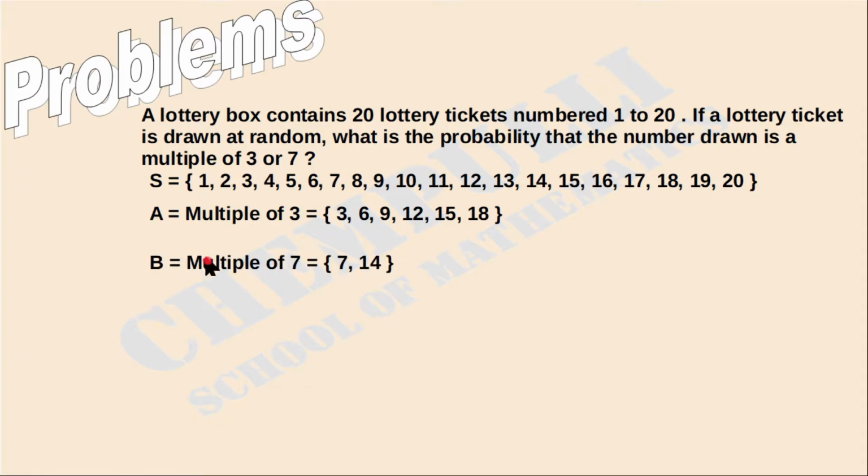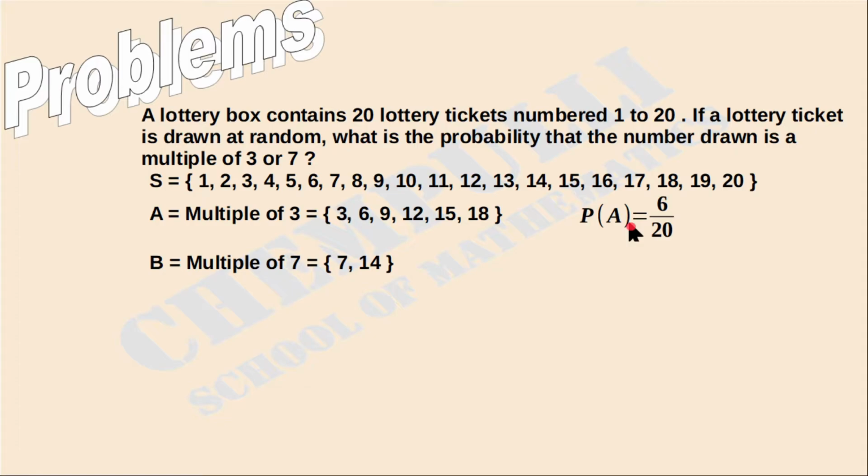The next one, B. We take B as the multiple of 7. The event B is equal to 7, then 2 times 7, 14. Then what is 3 times 7? That is 21. It is not possible to take 21 because 21 is not a possible outcome, so we can't include 21. In this set we can include only 7 and 14.